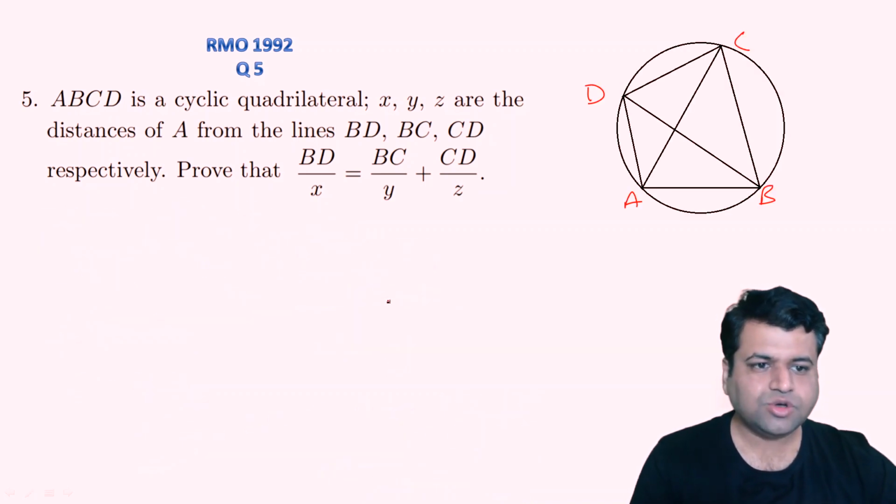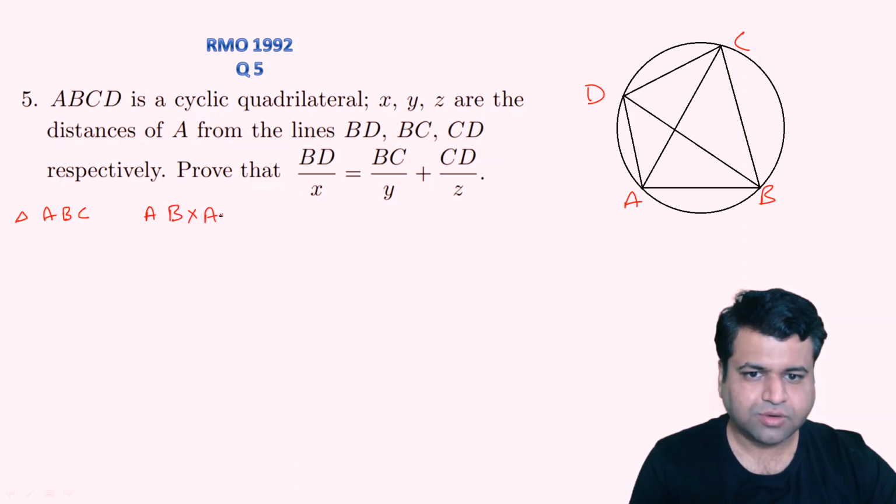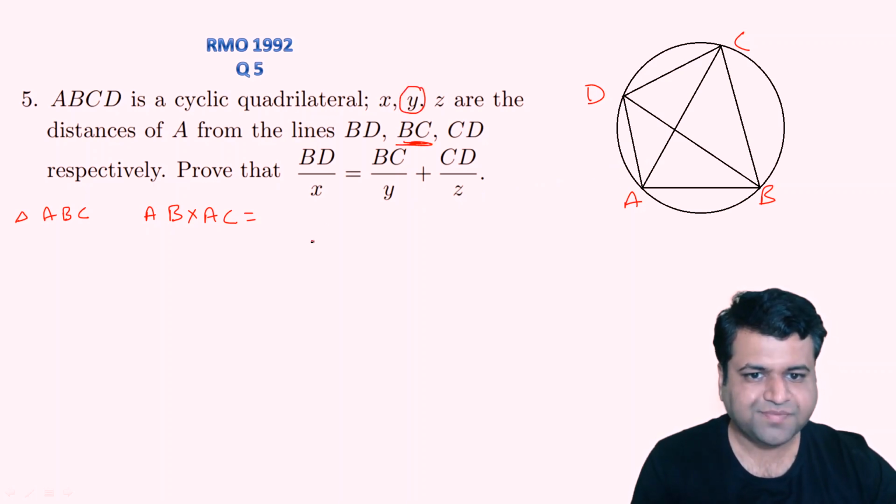So let's apply this theorem. If we first apply this theorem in triangle ABC, what you can see is that AB into AC, again according to Brahmagupta theorem, equals the perpendicular on BC times 2R. And what is the perpendicular on BC? It is Y. Y times 2R. I hope this is becoming clear. We just applied the Brahmagupta theorem.